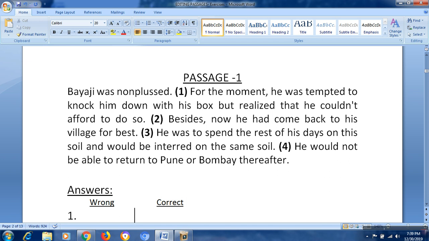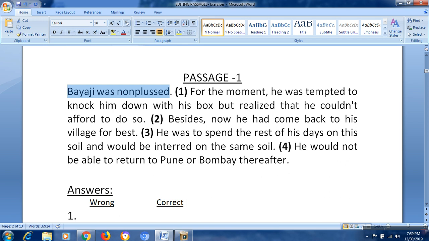So this is the small paragraph from the lesson. Here let's see where the mistakes are and how to find them. So first of all, my dear friends, as I told you in my previous video, go to the first line of the passage. Bayaji was nonplussed. So can you tell me what the tense of this sentence is? Was. The helping verb was indicates it is in the past tense only. So the remaining lines also will be in the same tense form. So try to understand, this is in the past tense only.